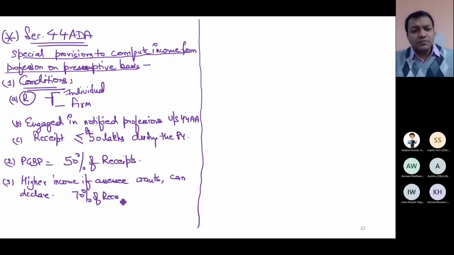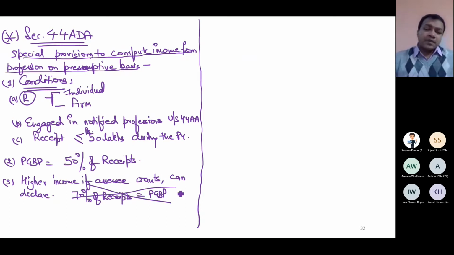Government says no problem. We are saying 50%, but if you are honest enough and you are saying that only 30% I want to claim as an expenditure, government says no problem. So higher income, if assessee wants, can declare.